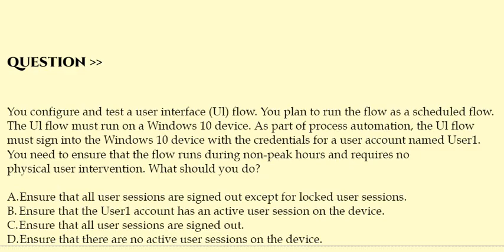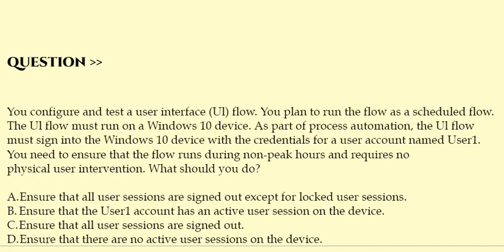Question is, you configure and test a user interface UI flow. You plan to run the flow as a scheduled flow. The UI flow must run on a Windows 10 device.